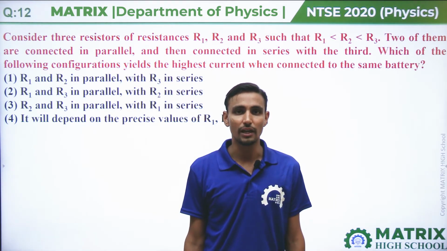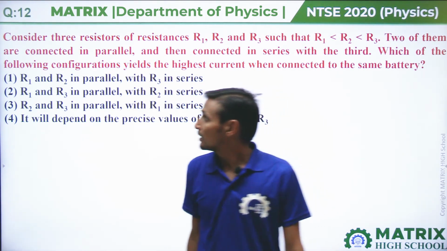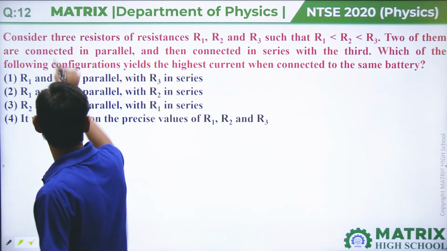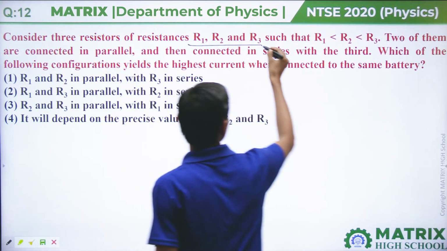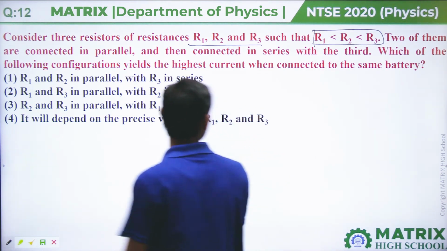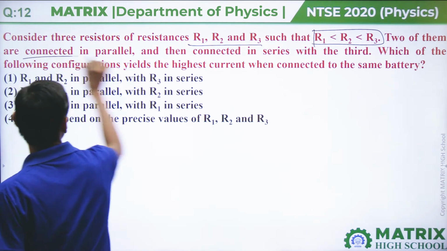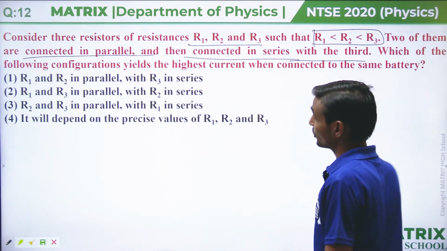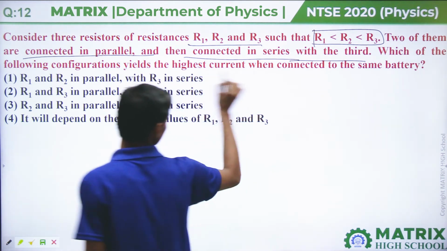Next, question number 12. In this question, consider three resistances R1, R2, R3 such that R1 is less than R2 is less than R3. Two of them are connected in parallel and one is connected in series with the third. Which of the configurations yields the highest current?